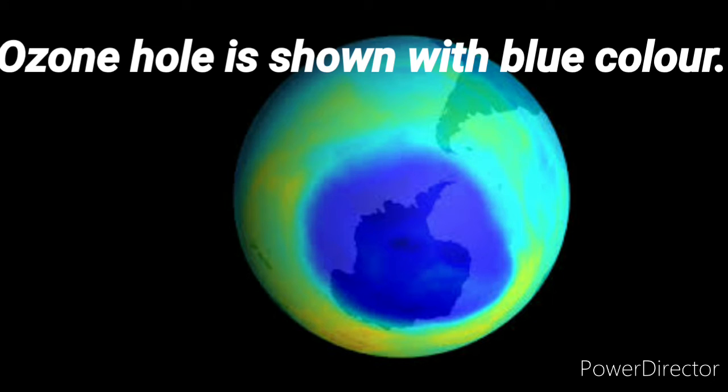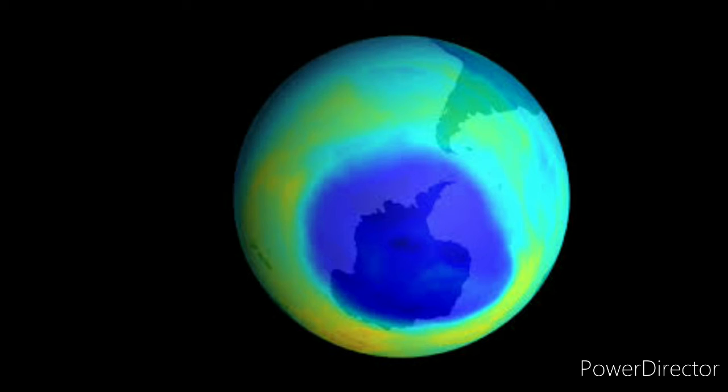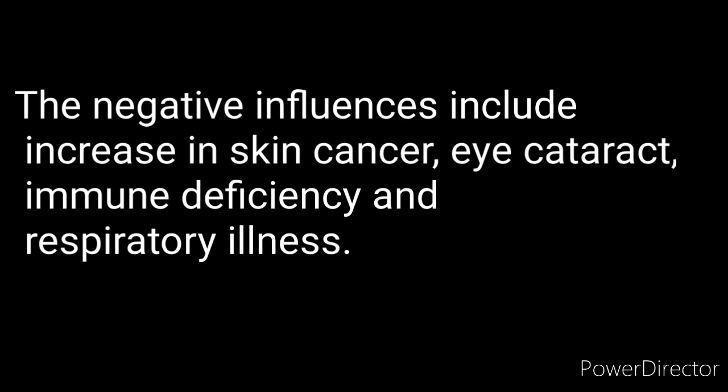The depletion of the ozone layer can also allow more ultraviolet rays to reach the earth's surface. This can cause serious damage to different forms of life in the biosphere. There are some side effects that we have observed, the negative influences include increase in skin cancer, eye cataract, immune deficiencies and respiratory illness.